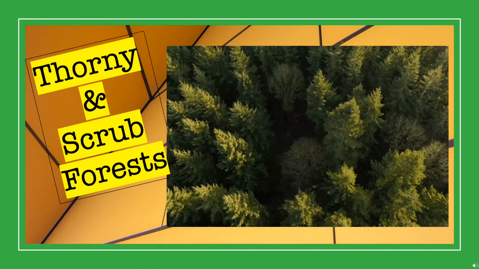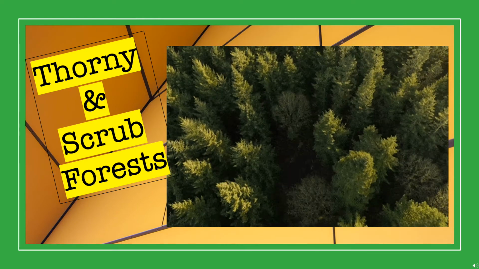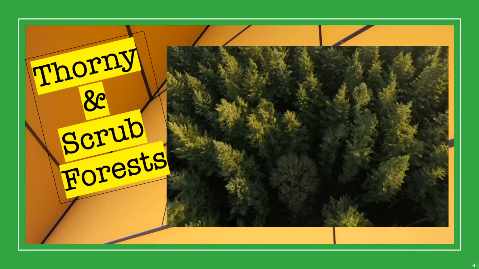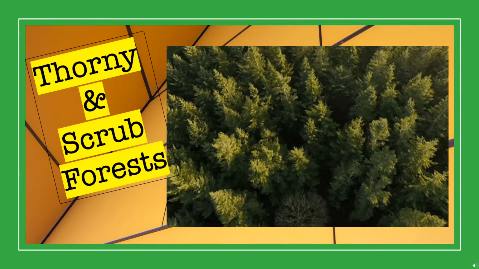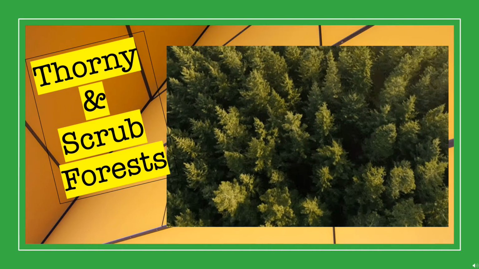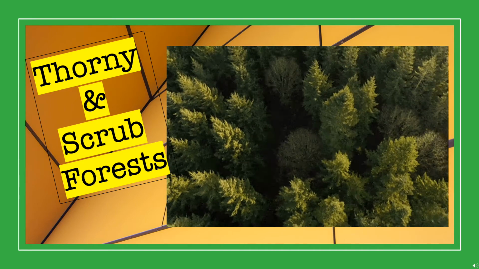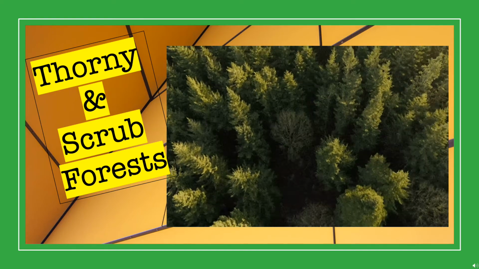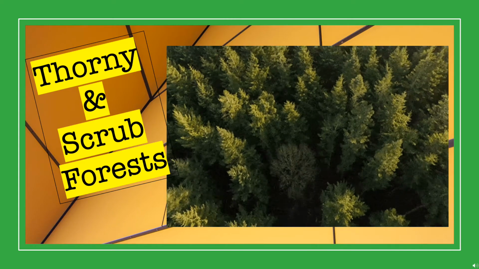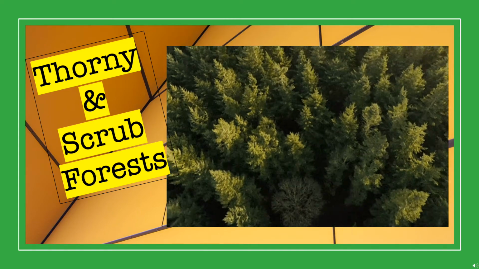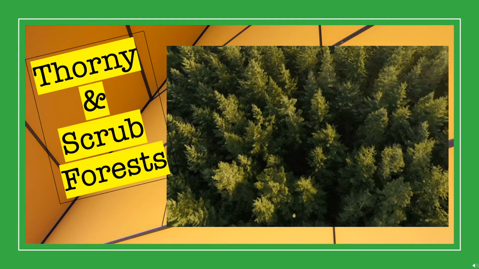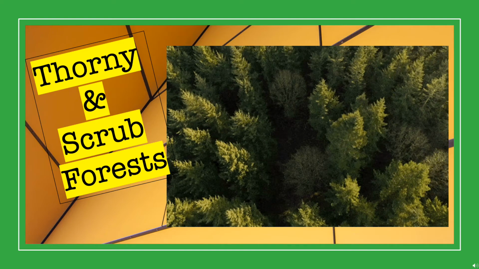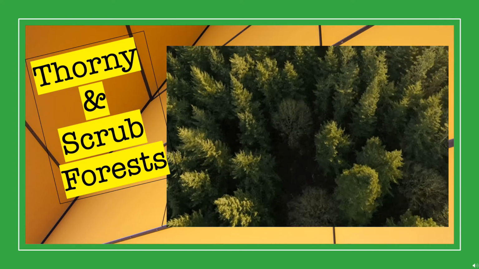Here we have thorny and scrub forest. These forests are generally found in desert areas. The vegetation in these forests is thorny trees and bushes. The thorn forests are found in dry areas in India like Gujarat, Rajasthan, Chhattisgarh, etc. And the trees found in these types of forests are basically kikar, babool, etc.